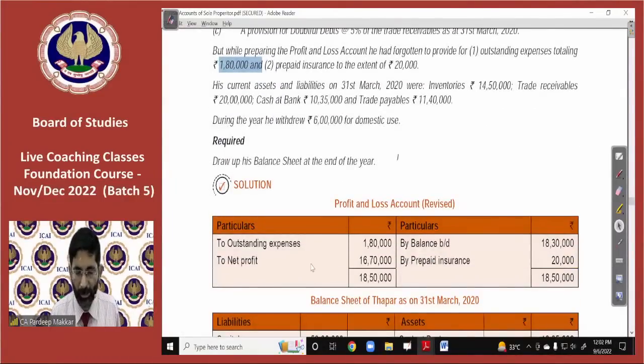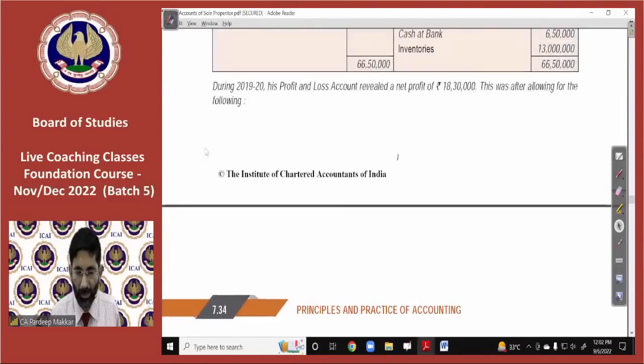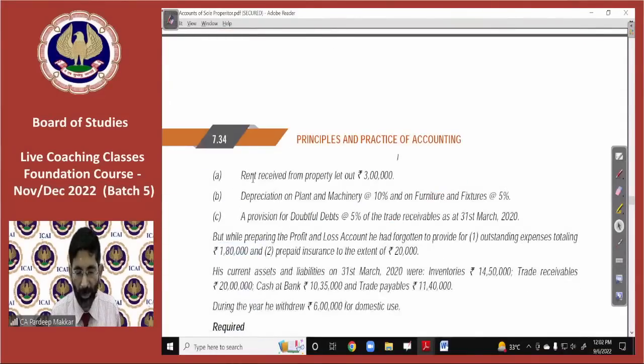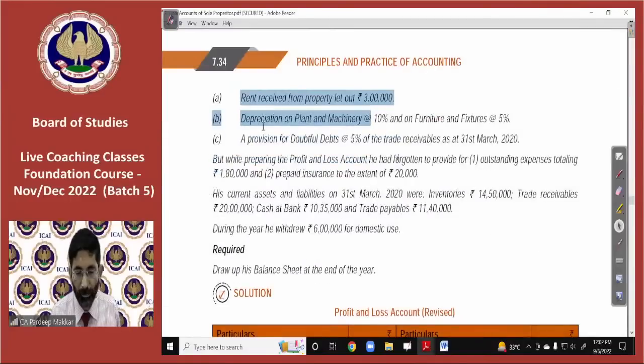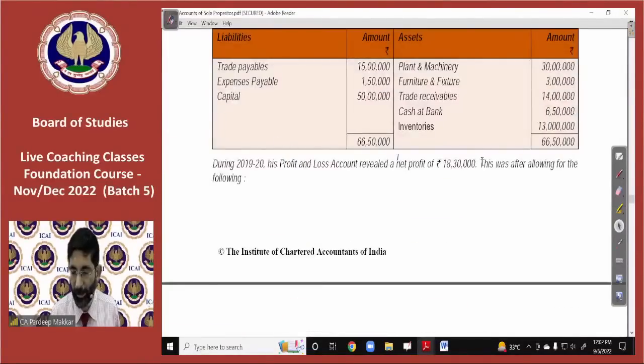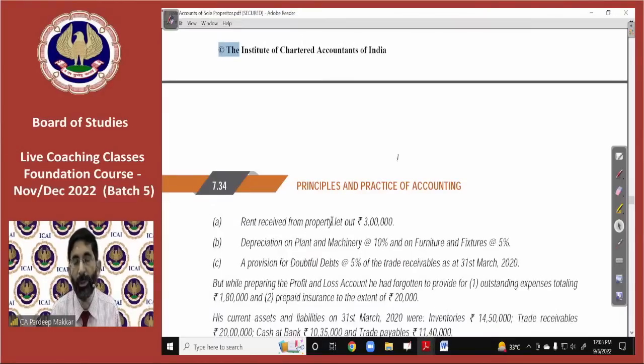So it is really very easy. You need not worry. This has already been done. He says during 1920, his profit and loss account has already been made after adjusting rent received from property. So that is to be entered and he has entered it correctly. There's no problem for this. Depreciation is already entered. Provision for doubtful debt is already entered. Just try to understand his concept. He says this was after allowing for the following. This profit or loss is already calculated after allowing all these. So if these are already allowed, what do we have to do now? Nothing. For these A, B and C adjustments, we don't need to do anything.